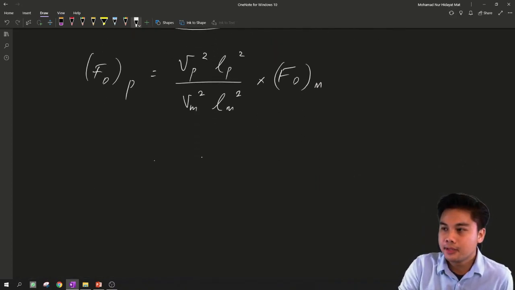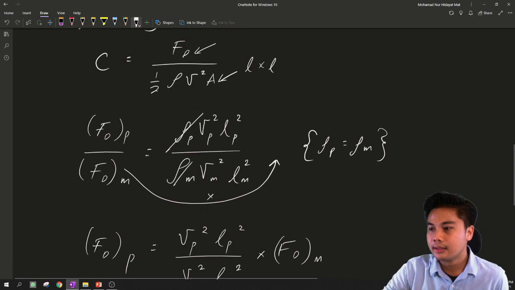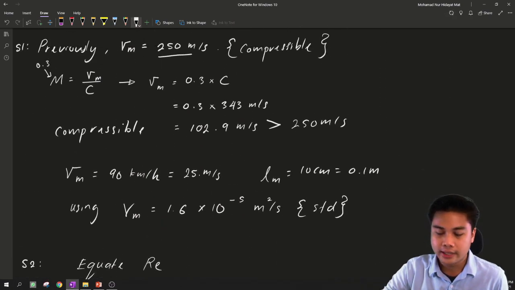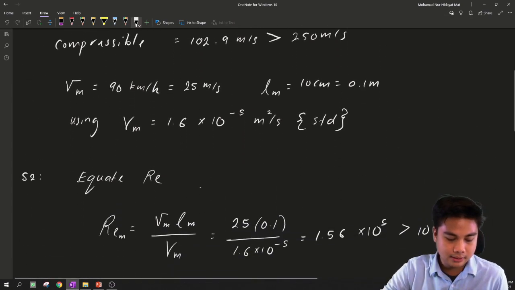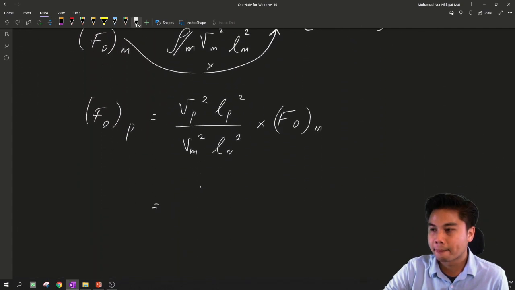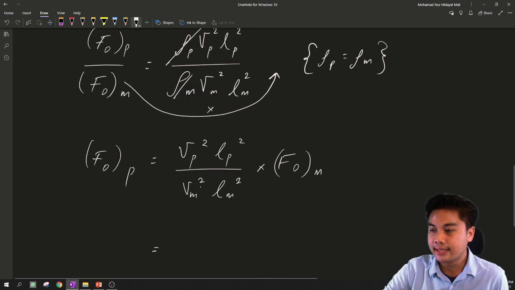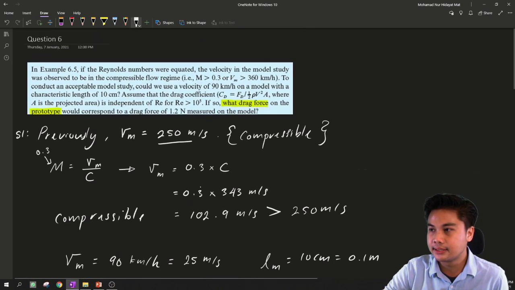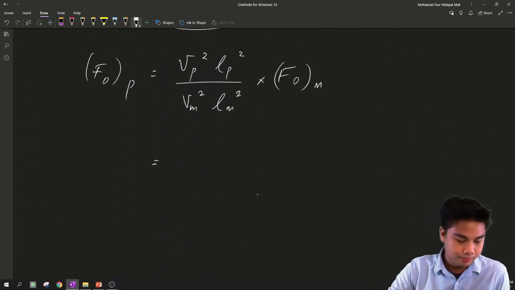So VP, the velocity of the prototype, previously we discovered it is 90, the same here, 90 km per hour.